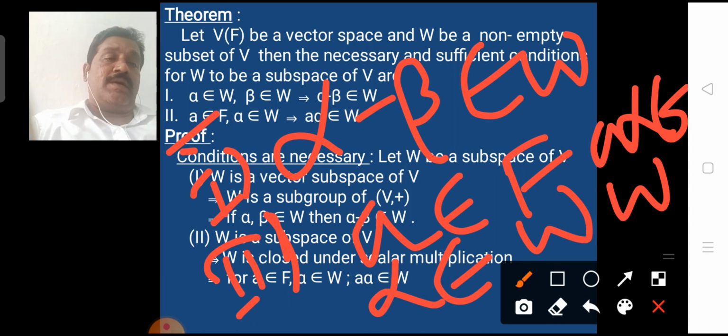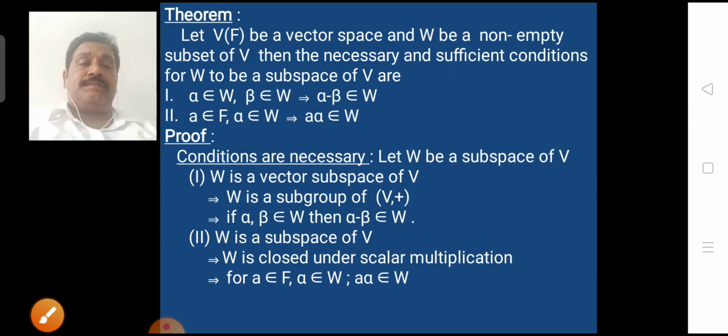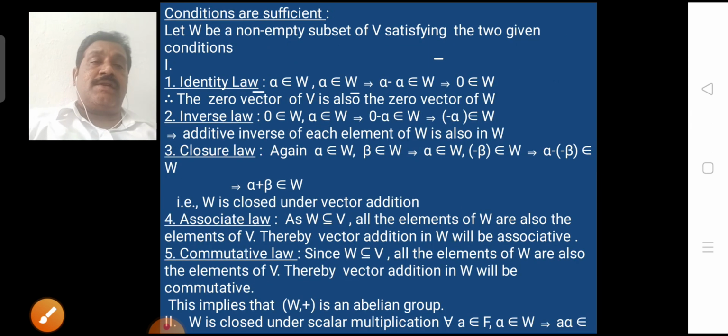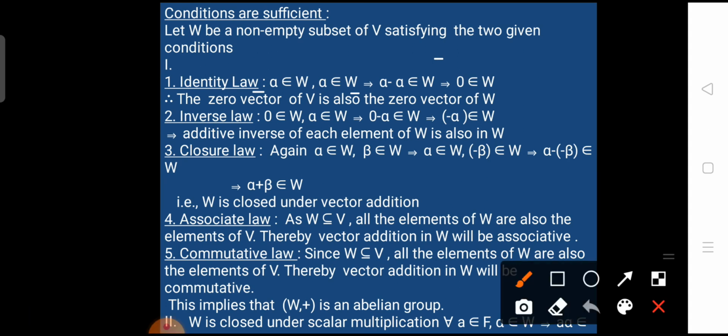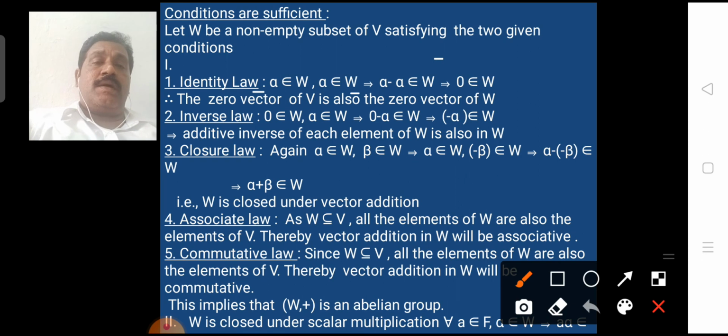Now the sufficient condition. Assume that W is a non-empty subset of V satisfying the given two conditions, and we have to prove W is a subspace, that is, W is a vector space itself.